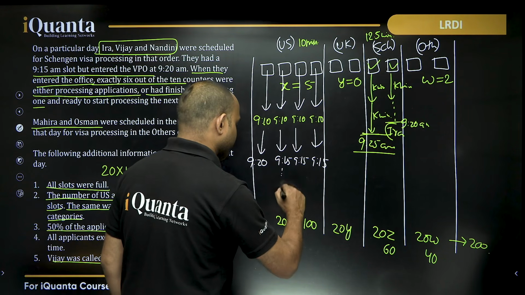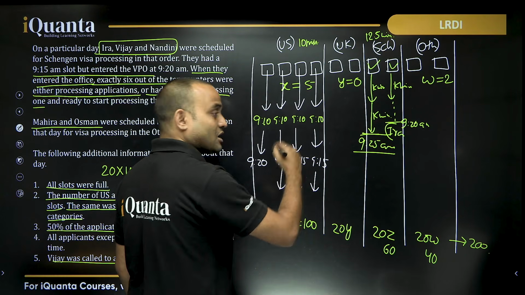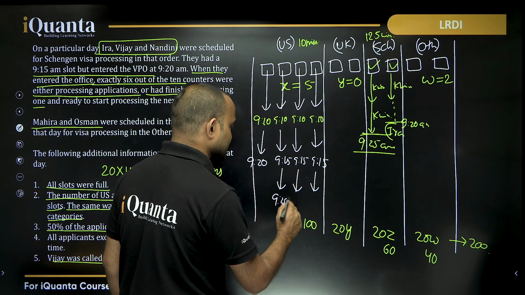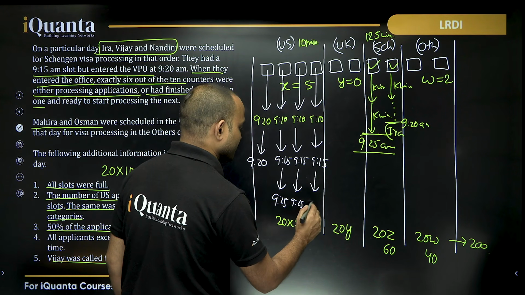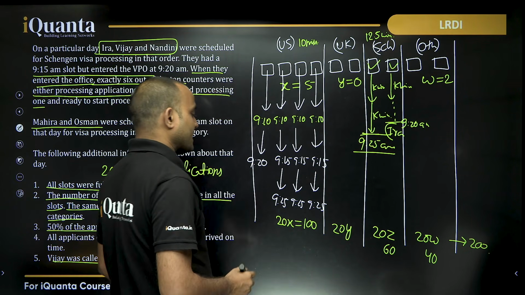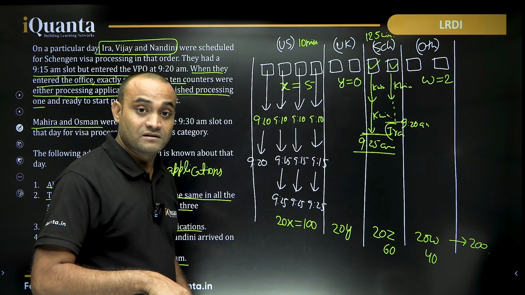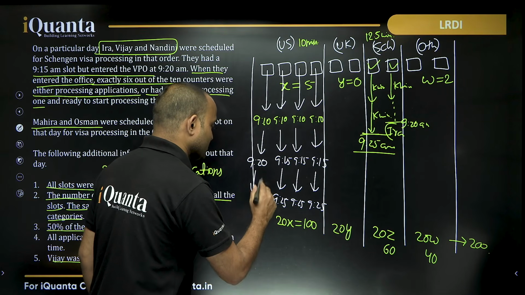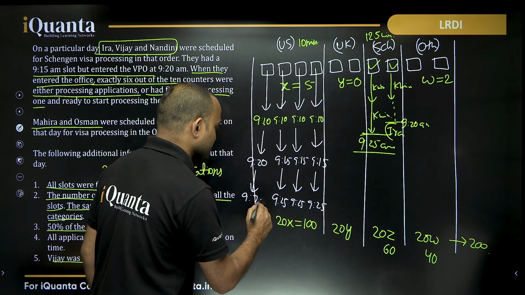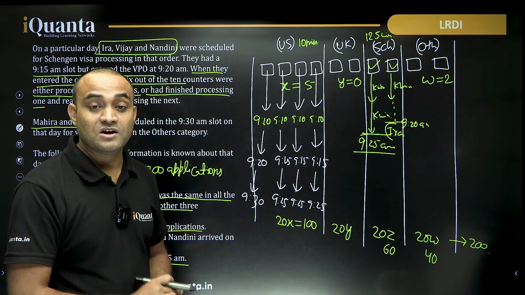And these counters will be processing applications till 9:25, right? And 2 of them are still waiting. So one of them will get to this counter at 9:20 and this counter is also processing till 9:30. What does that mean?